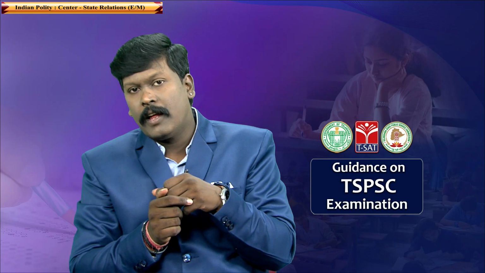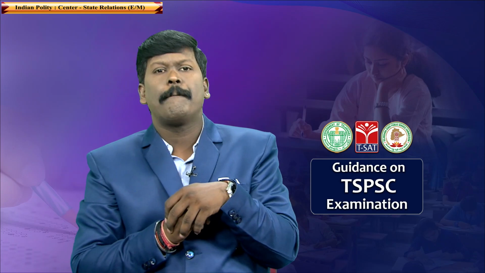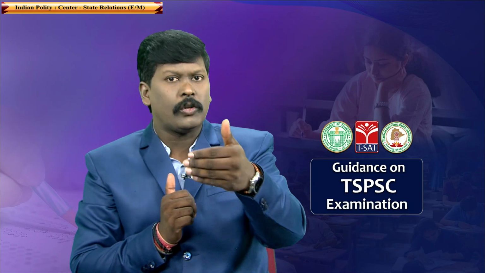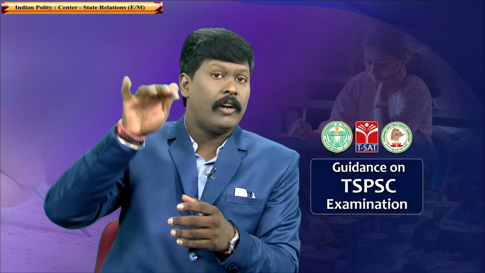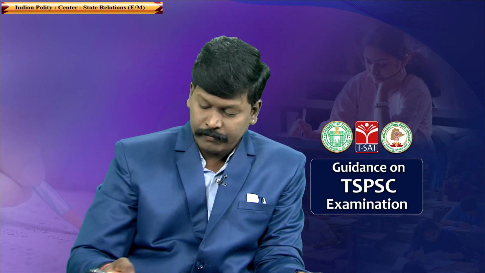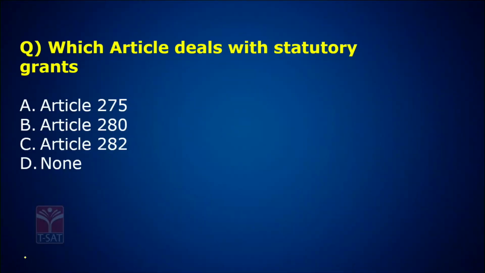Whenever there is a national emergency in India, the Parliament can make laws on the state subjects. This is Article 250. According to Article 356, the president rule, when president rule is imposed, Parliament can make laws on state subjects. Okay, very, very important. Now look at the next question.